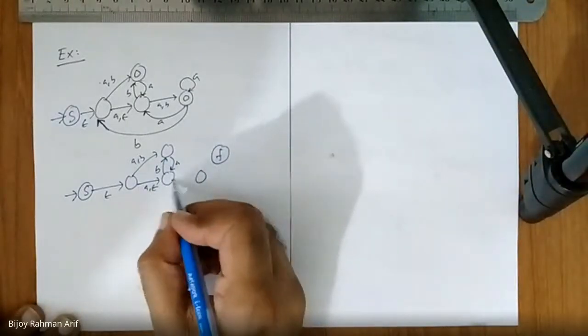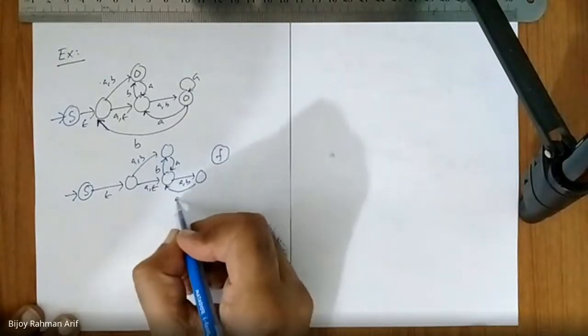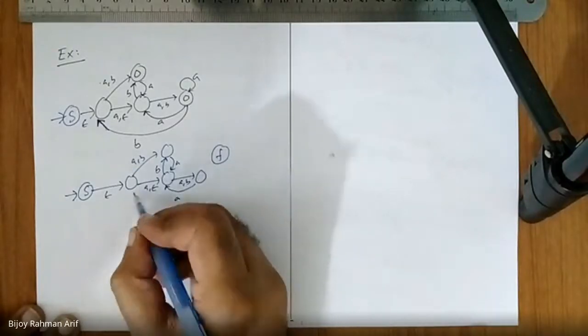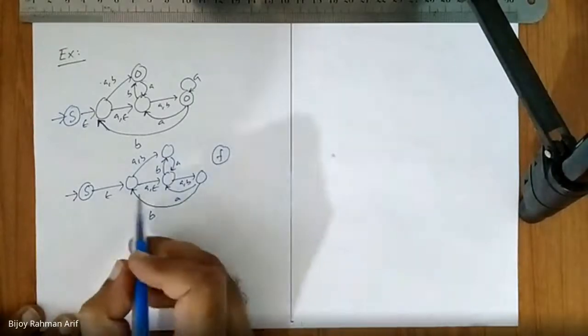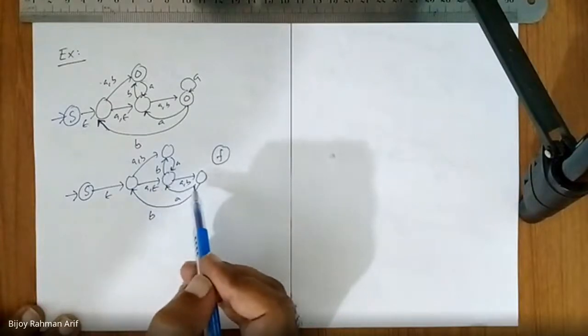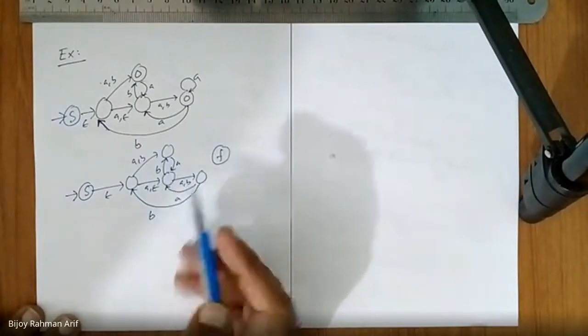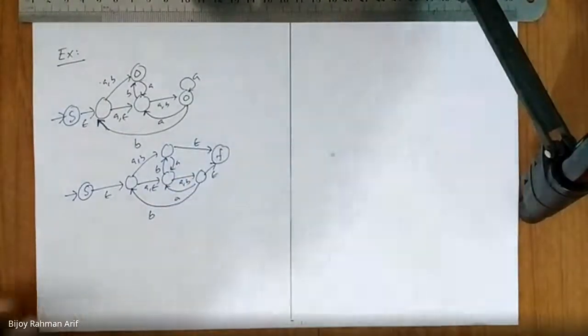This one will be like this. Epsilon, A comma B, B, A comma epsilon, A comma B, A, B. This one should be epsilon and this one should be epsilon. So we are done with step 2 and 3.